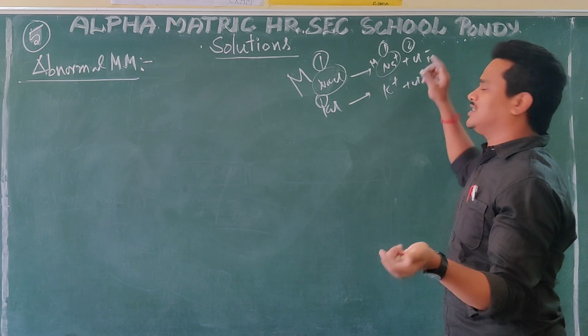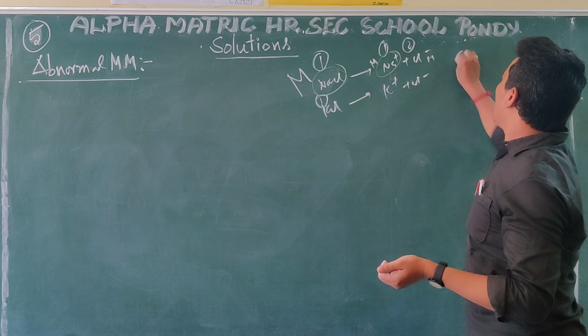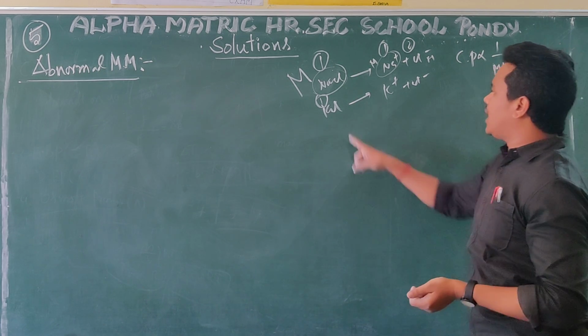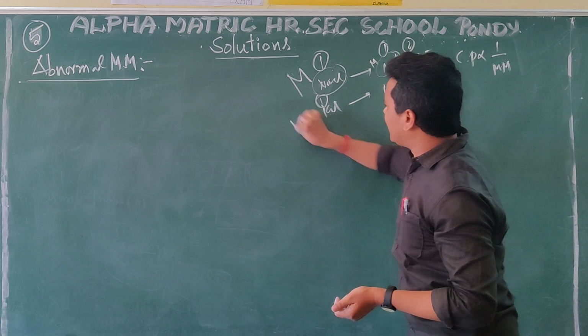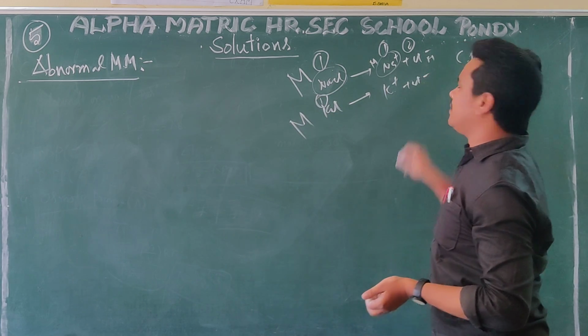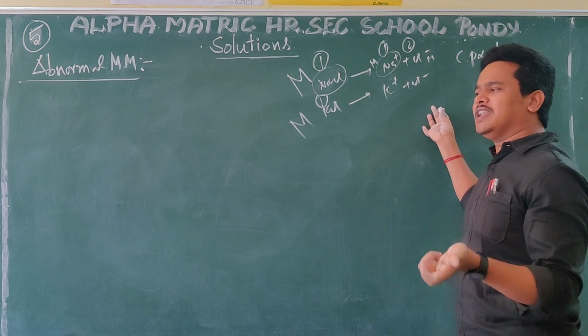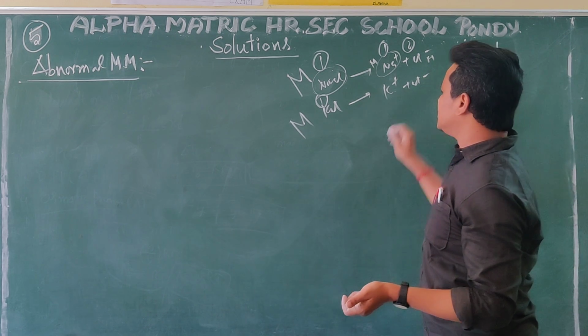Colligative property increases. What I am saying is that colligative property is inversely proportional to the molecular mass. Here also, KCl is one particle with more molecular mass. K+ and Cl- become 2 particles, so more colligative property. Colligative property increases, but molecular mass decreases.